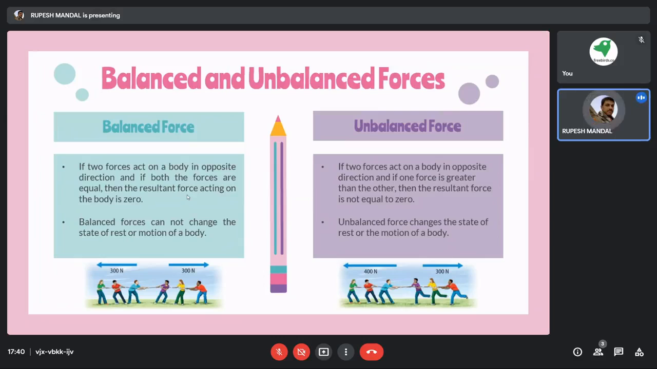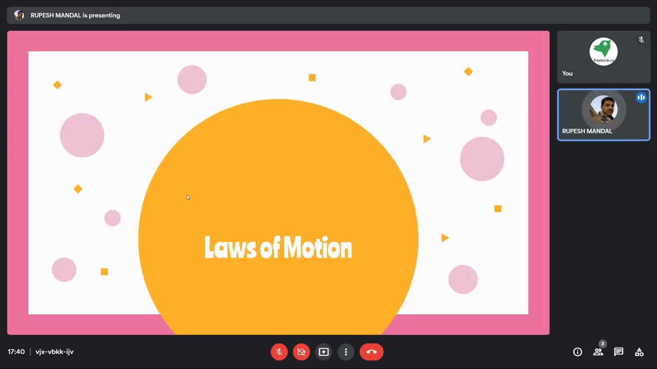Fine. So I think till this point you have at least understood the concept of force and the difference between balanced and unbalanced force. Now we will be getting some information regarding the laws of motion. Basically we have 3 laws of motion, so we will be getting into it.